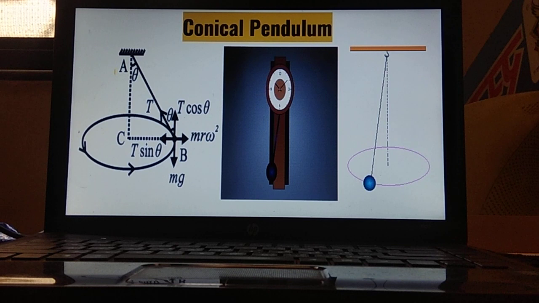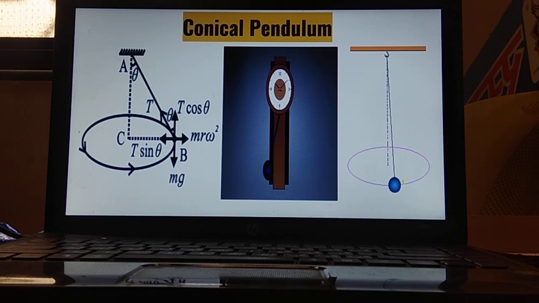Okay. Now the next topic, which we will be starting with, is the conical pendulum. See, for making you understand, I have given an example of a pendulum clock, which is performing simple oscillation, and this is the oscillation which we will be talking about. This is called a conical pendulum. What is this called? Conical pendulum. Whenever the bob of this pendulum rotates, it forms a cone. So the name is conical pendulum.